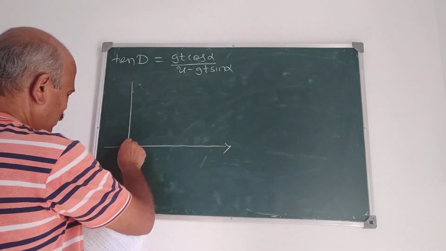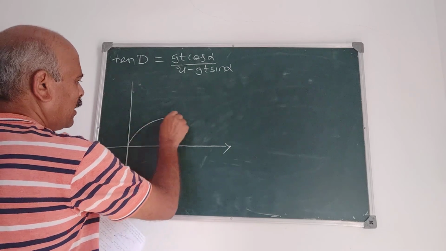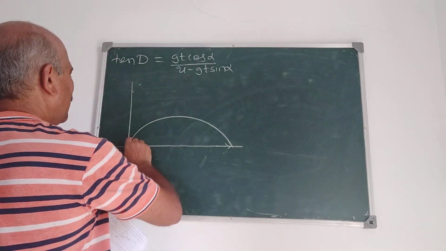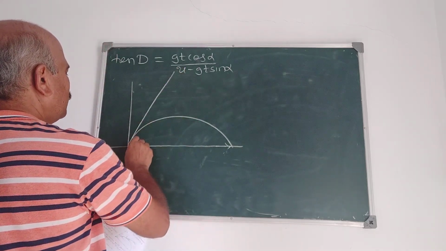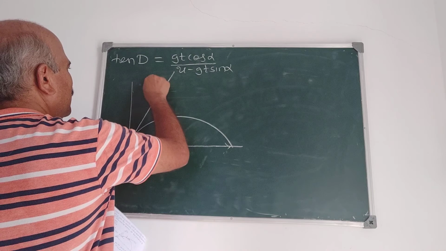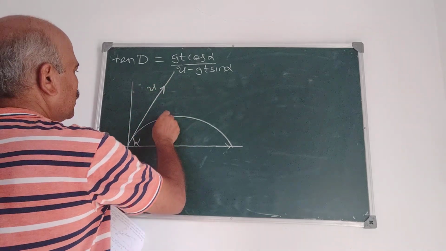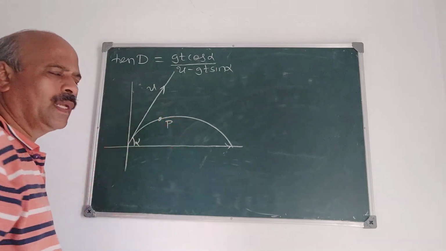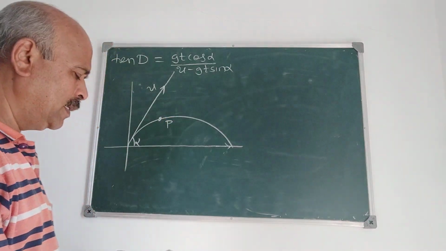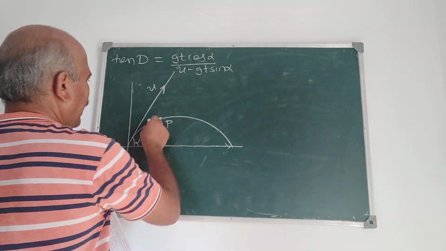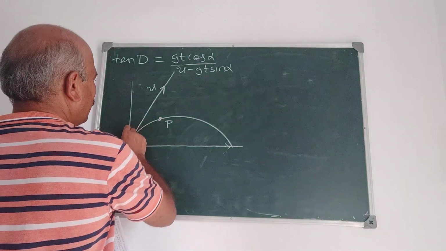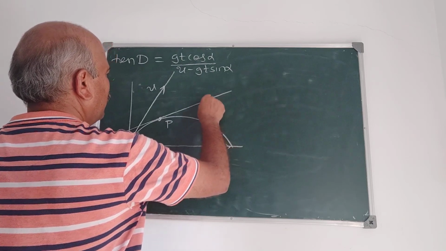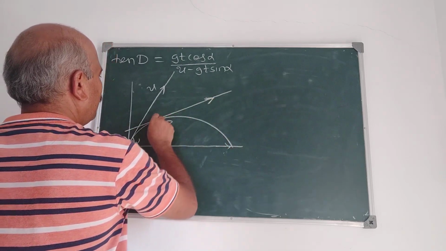Suppose this is the path of the projectile, and what is given here? Alpha is the angle of projection, u is the velocity of projection. Suppose after time t, the particle is at P. Now, at P, what is the velocity?